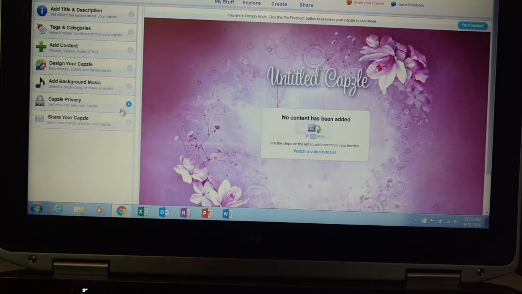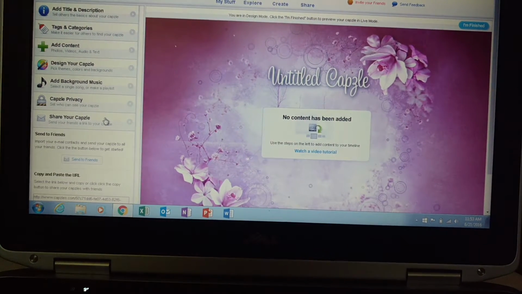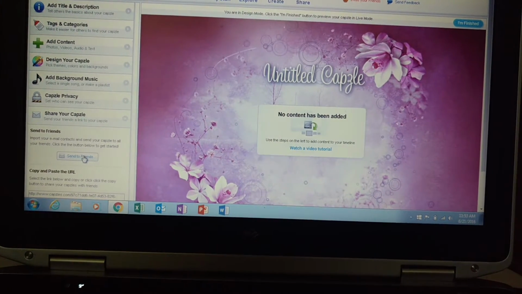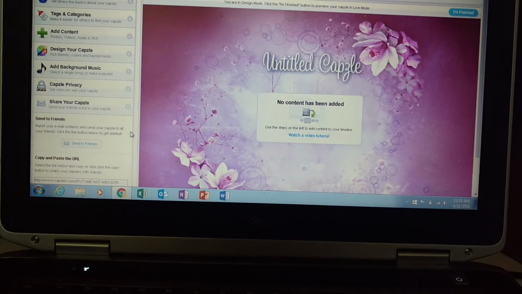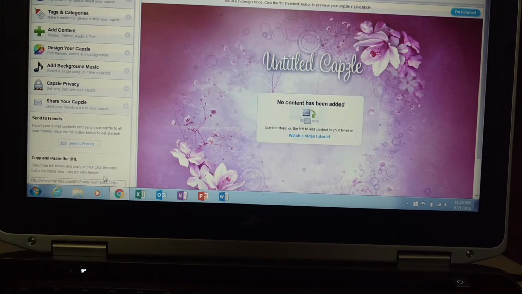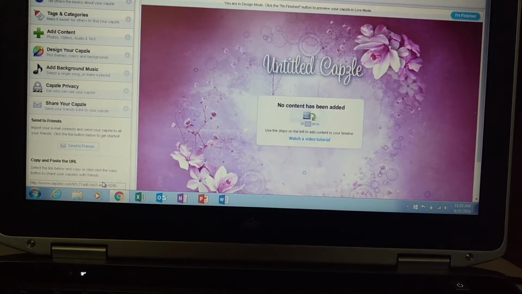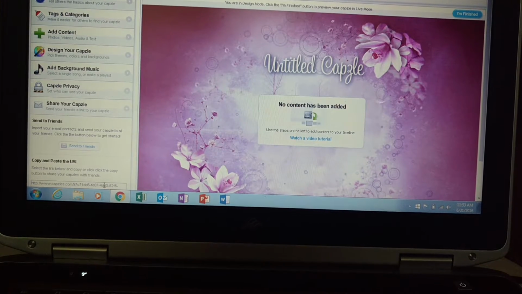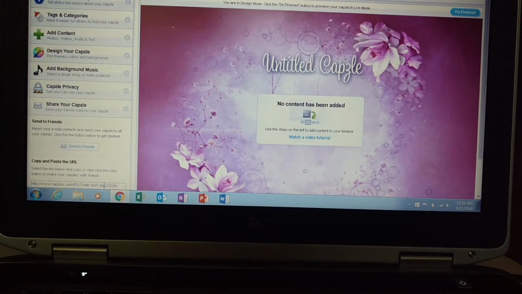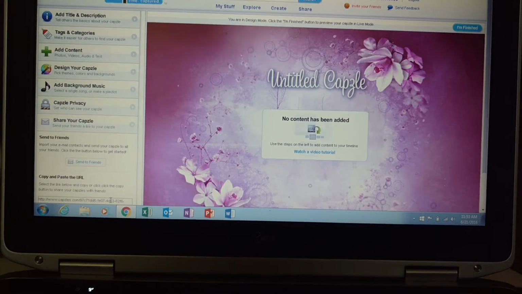Once you get all that finished, you can click on Share Your Capsule. It'll either let you email it to your friends, or it will give you a link down here that you can copy and paste and share in a document or on a social media site or wherever you choose so that others can see.